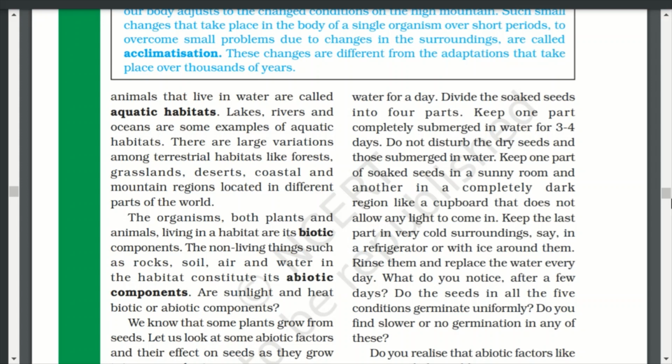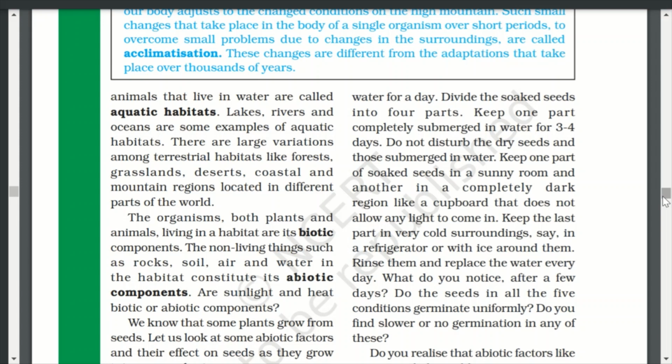The organisms, both plants and animals living in a habitat, are its biotic components. The non-living things such as rocks, soil, air, and water in the habitat constitute its abiotic components.